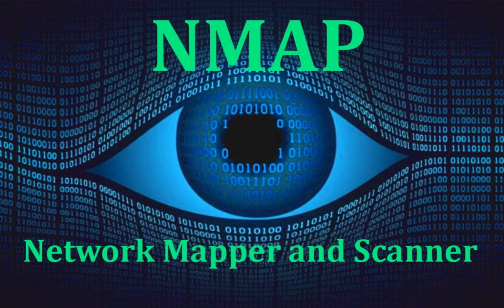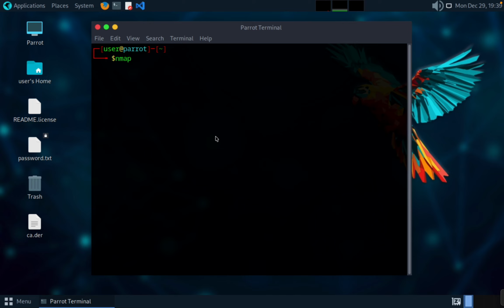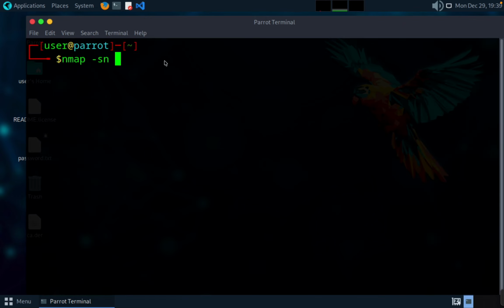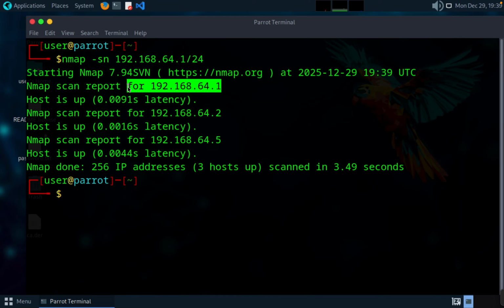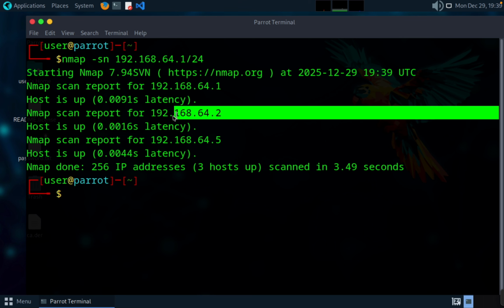We can use Nmap also for network discovery. Let's use it. nmap -sn 192.168.64.1/24. This is what subnetting is. We have used the subnet notation of /24. These are the hosts which are alive.